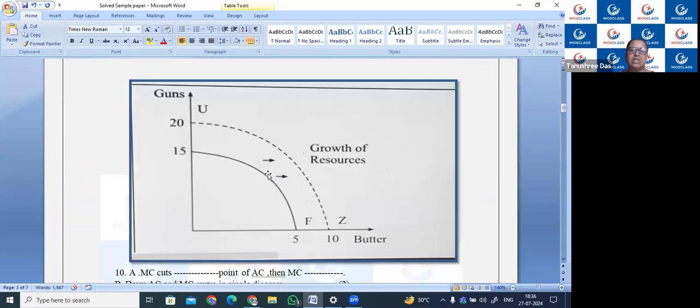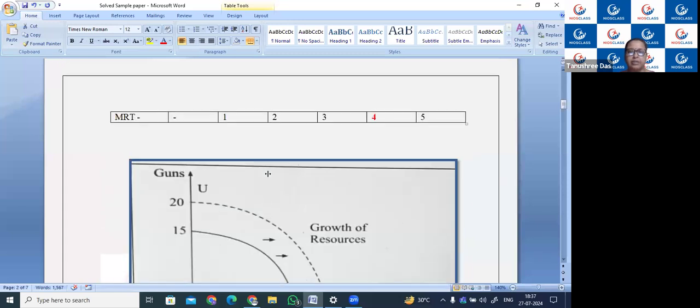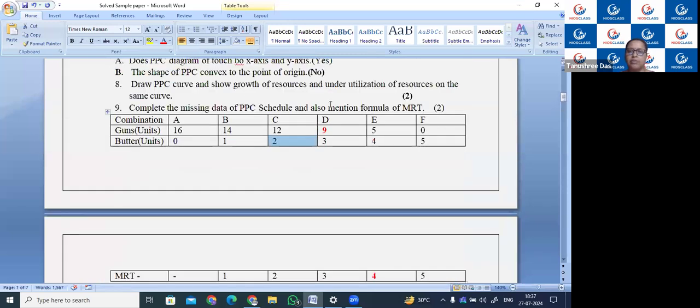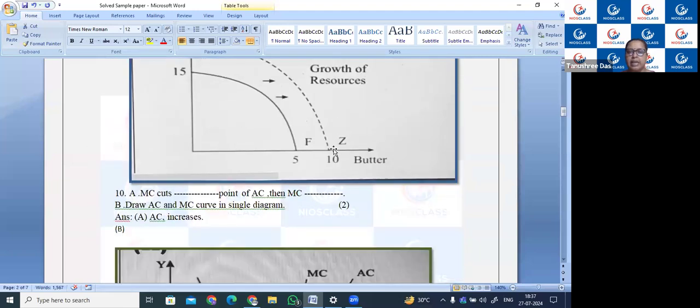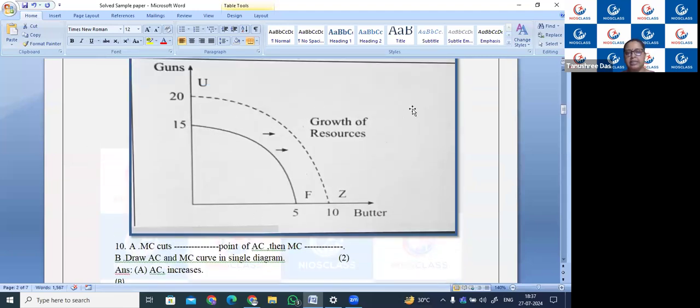Now, this is the diagram of gun and butter. It is also given to draw the schedule, and also mention the formula of MRT, and the diagram is also there. So this is the diagram of gun and butter. It will be like this.